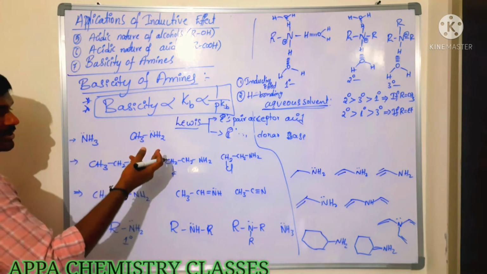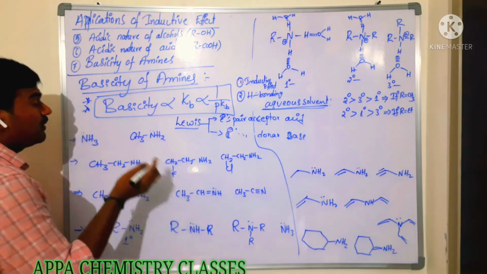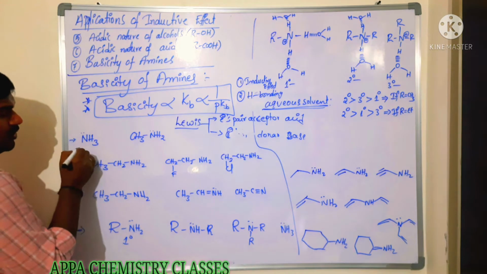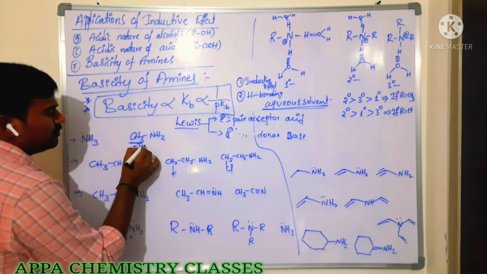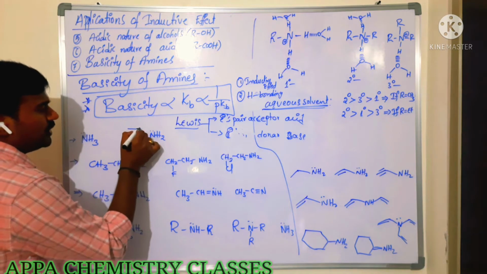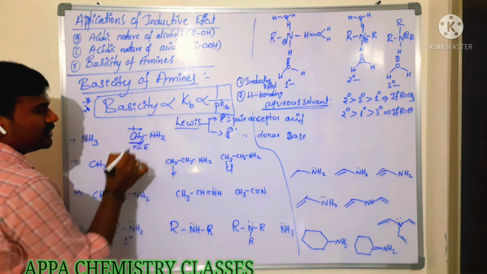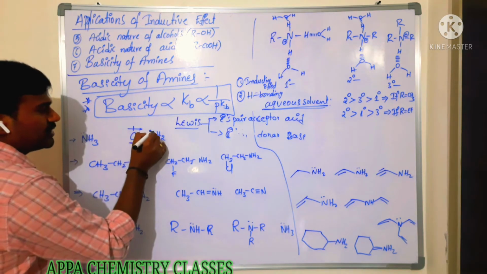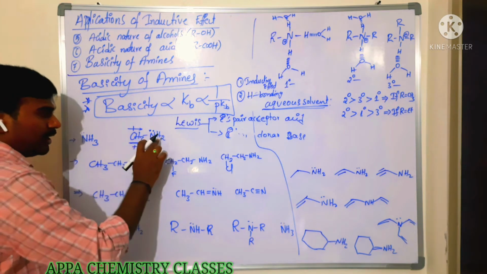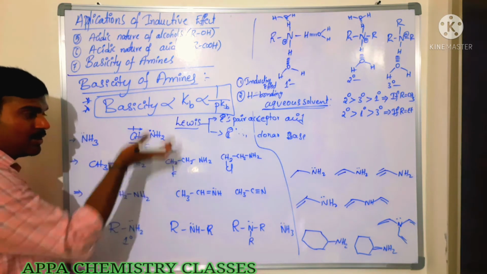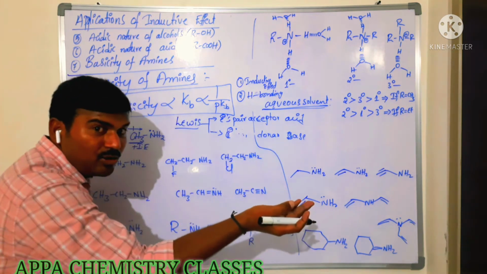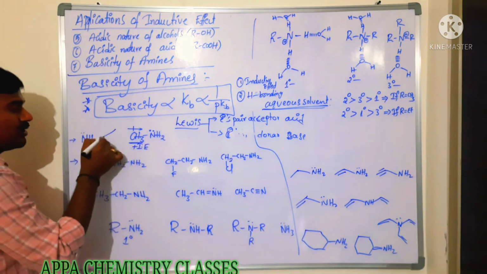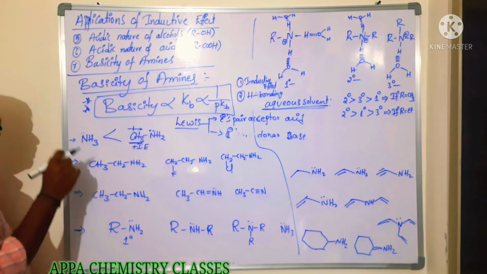Now you see, among these, which can donate the lone pair of electrons easily? Here ammonia is there, here methylamine is there. This methyl is a plus I group. What is it doing? It donates electrons to this nitrogen. Nitrogen already has the lone pair of electrons, and again it is donating electrons, so the electron density on nitrogen increases, and that nitrogen easily donates the lone pair of electrons. So methylamine is more basic than ammonia.